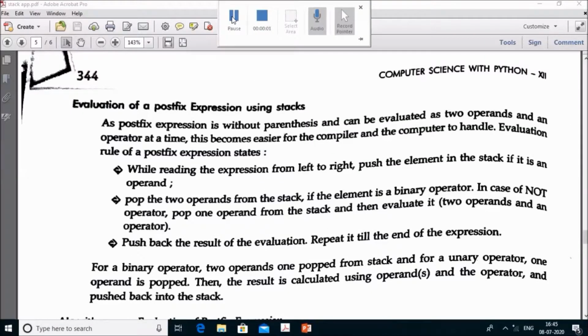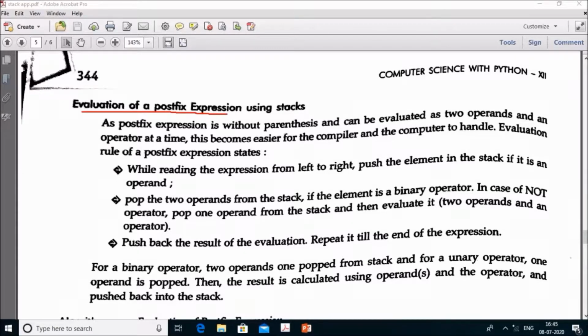Now we learn about the third application of the stack, that is how you can evaluate, how you can check the value of a postfix expression using a stack. You have to perform these three steps. You have to read the expression from left to right. If it is an operand, then push the element onto the stack.